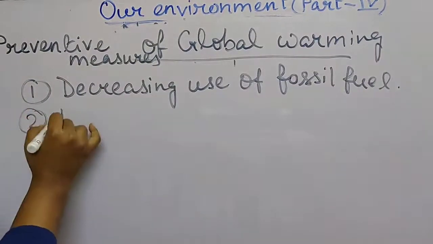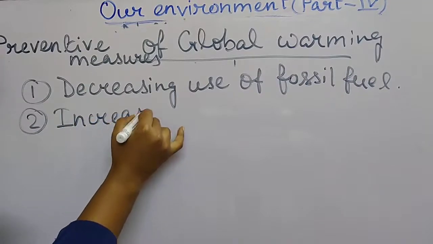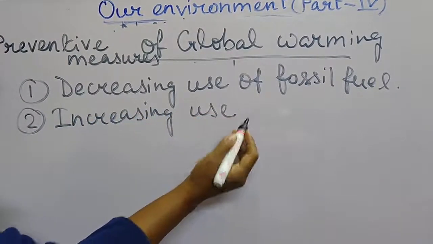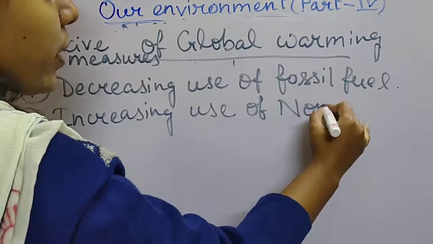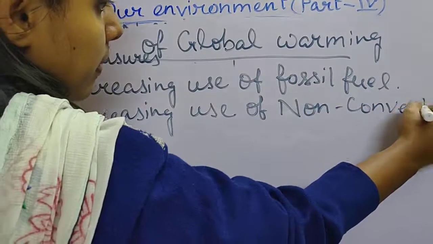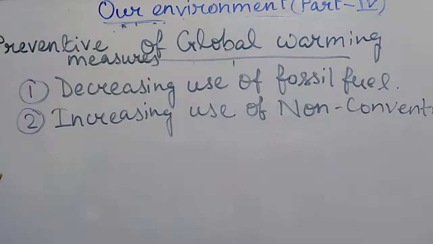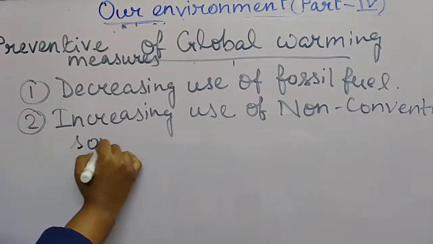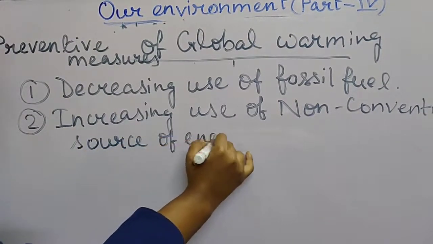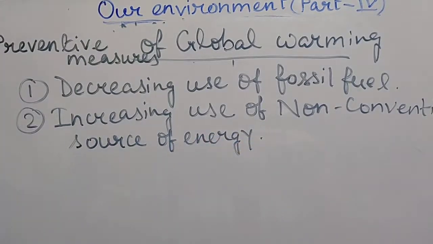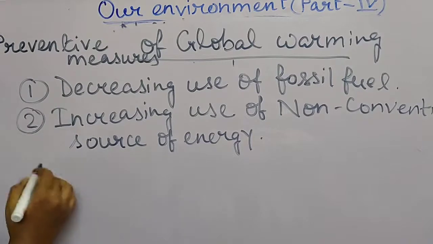Number 2, increasing use of non-conventional source of energy. That means we have to increase the use of non-conventional or renewable sources of energy, just like solar energy, wind energy, geothermal energy. So this type of energies we should use more, which can be produced again. Point number 3,